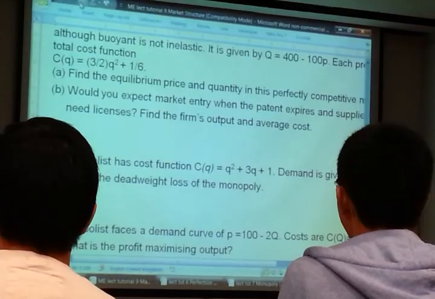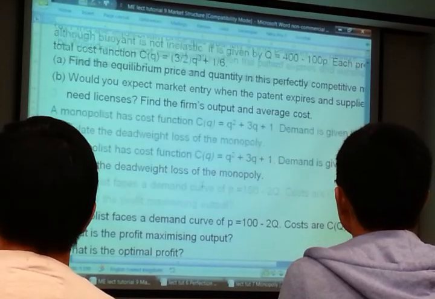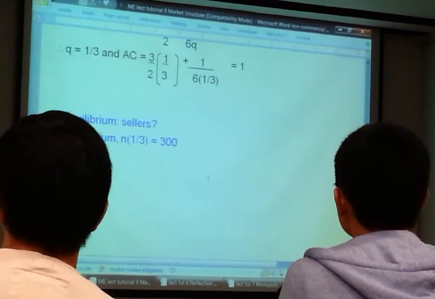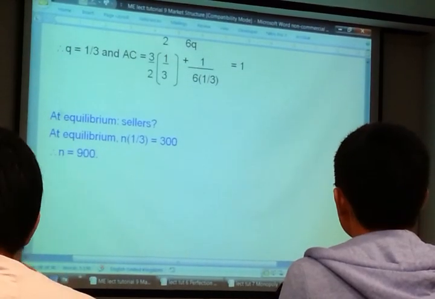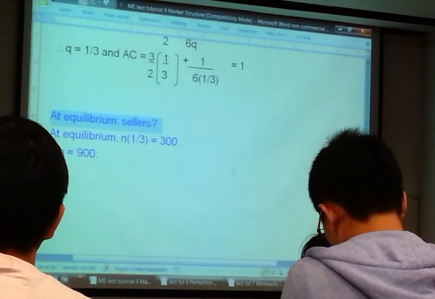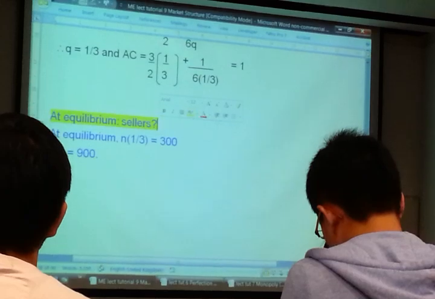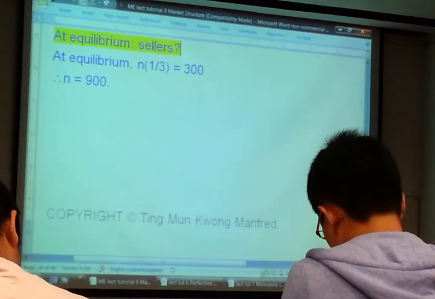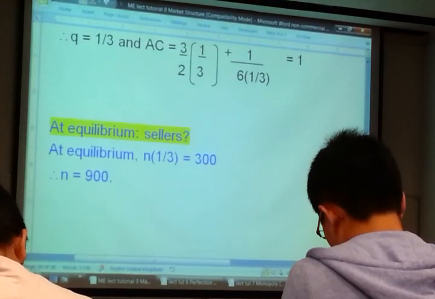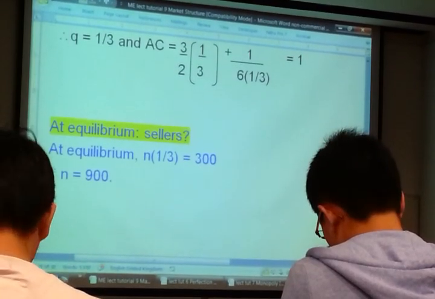Suppose I ask you a question. What question? Suppose I want to know, at equilibrium now, how many sellers are there? How many firms are there in the market? Okay, so the answer is here. At equilibrium, how many firms are there in the market?